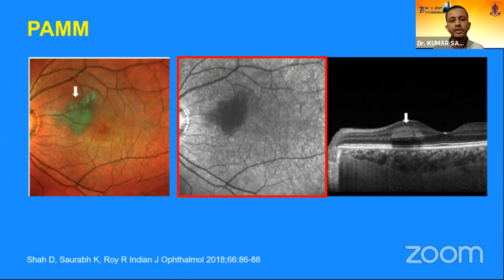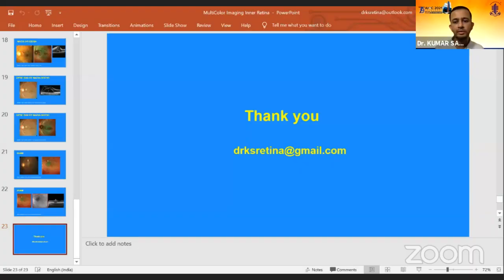So these are the pathologies of the inner nuclear layer where we found that the multicolor image gives additional information which is not easily discernible on color fundus photography. And many times, even without doing an OCT, we can get a clue of what we are going to find on OCT. And as I said earlier, if this imaging technique can be incorporated in diabetic retinopathy screening, then probably many macular edema patients' eyes will be easily picked up and may not even require a referral or consultation at the clinic. Thank you very much. So this was about the inner retinal pathologies which we deal with in multicolor imaging.